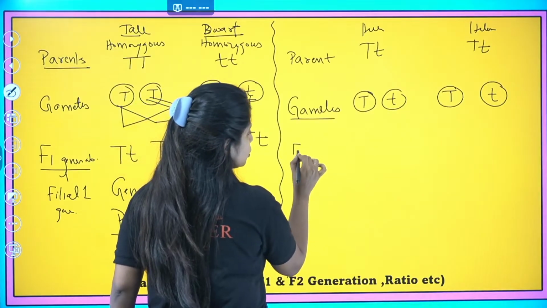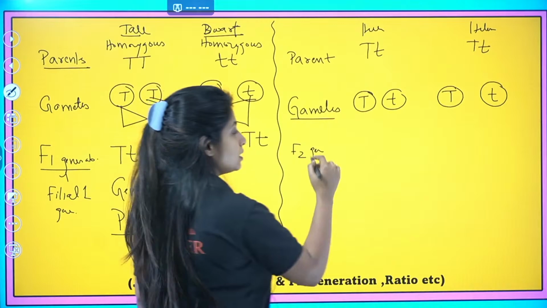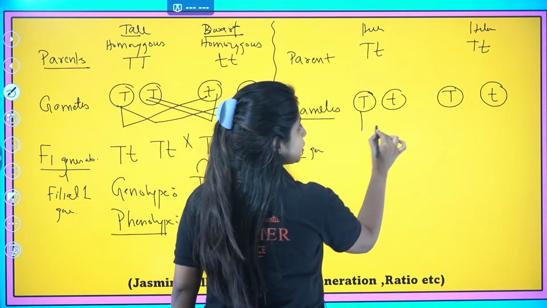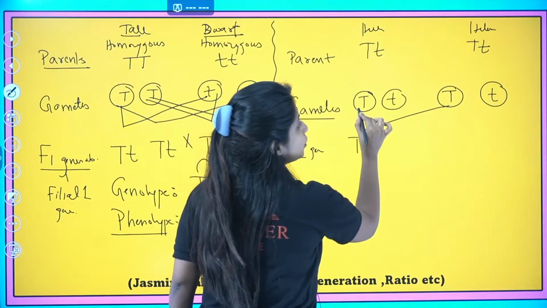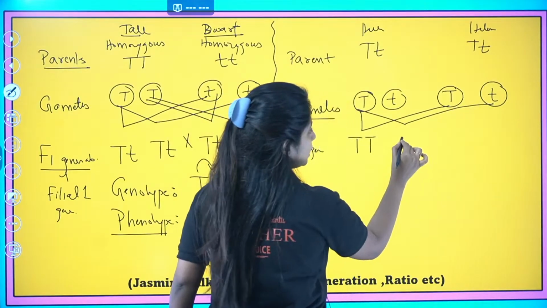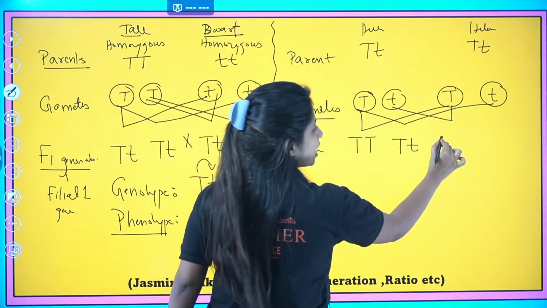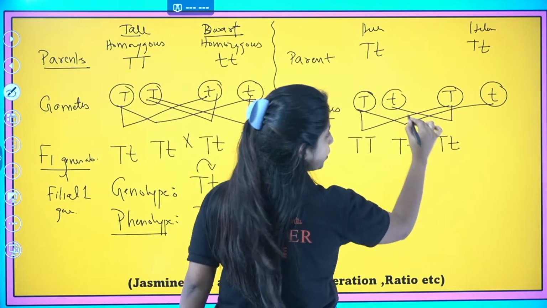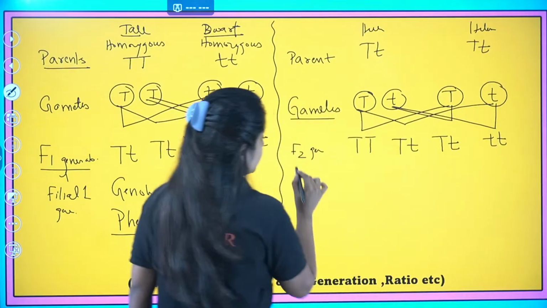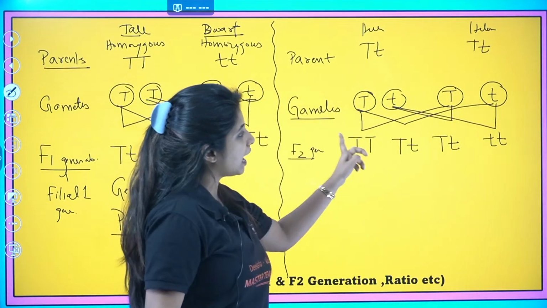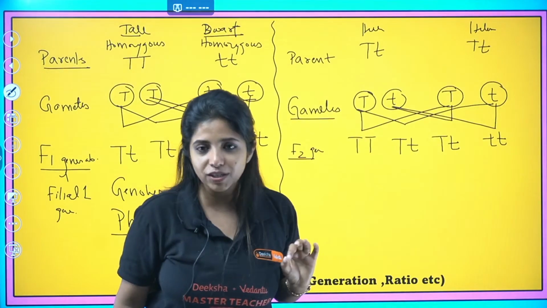Now we are going to go with the F2 generation, the next generation. When you cross this, let's see what is going to happen. When you cross this with this, capital T, capital T. When you cross this with this, I get capital T, small t. Always write the capital letter first, so I'll write capital T, small t. When you cross this with this, I get small t, small t. Now over here, almost everyone looks different. Two of them look the same, but the rest look different, right?